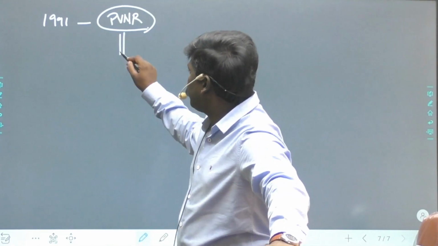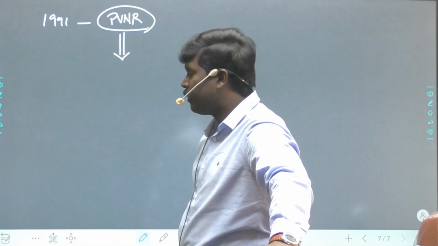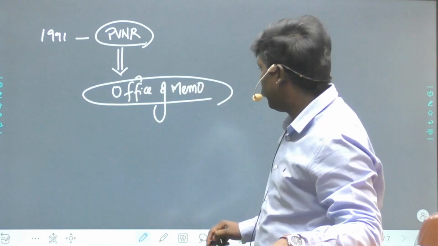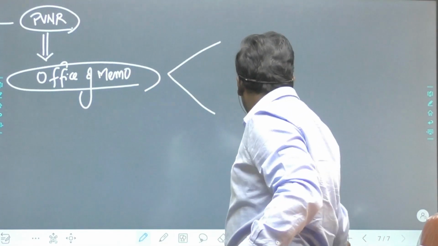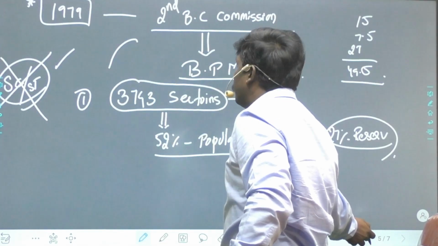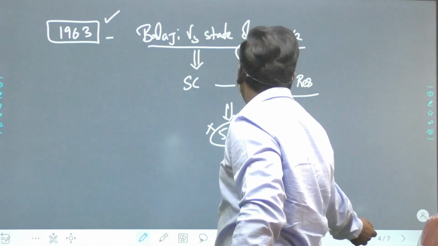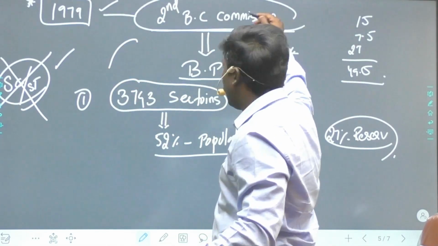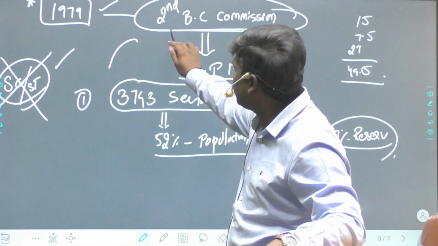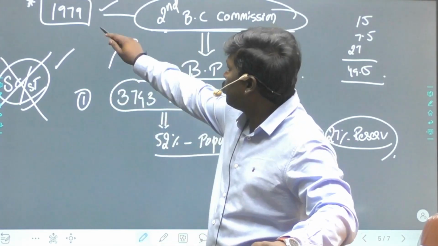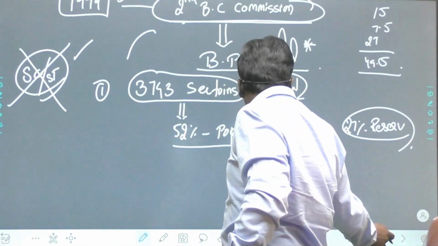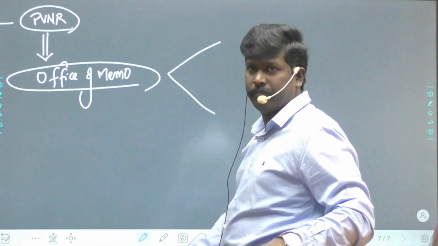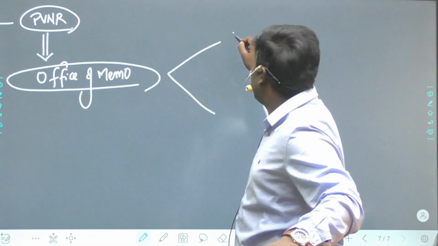In 1991, the PV Narasimha Rao government said, do one thing. It issued an office memorandum, which consists of two things. The second BC Commission was not the VP Singh government. This was the Janata government, the Morarji Desai government. I mentioned VP Singh, I remember. That is wrong. This is the Morarji Desai government. Charan Singh, Morarji Desai, 1979. Then we had the VP Singh government in 1989. Then we have the Narasimha Rao government. He has issued an Office Memorandum, which consists of two things.